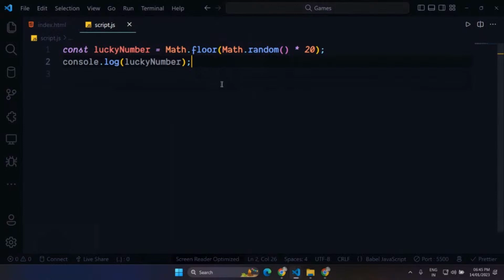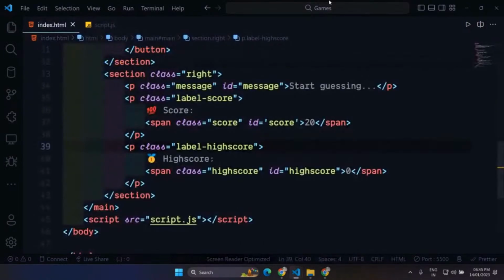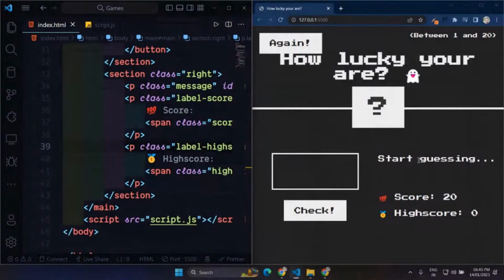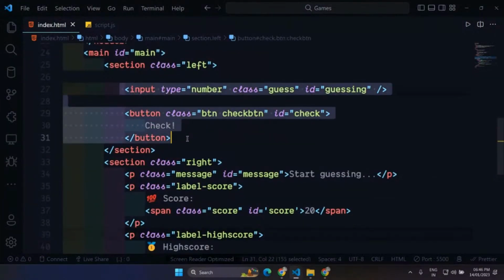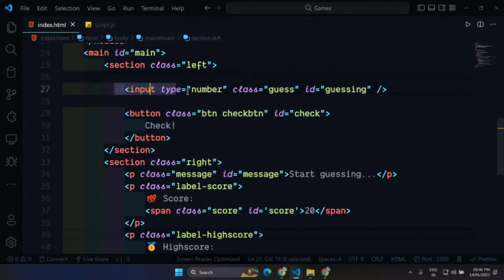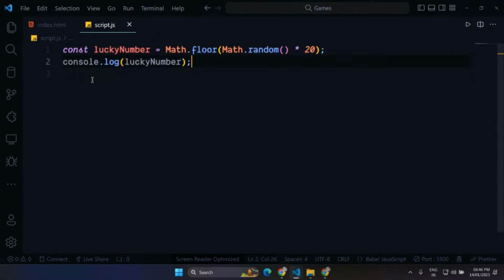Okay. Now the very first thing, I just want to get access to some things from our UI. So I just want to get this button so that I can use this button when the user clicks on it, to check if the number is correct or not. Then same thing here for the input. To get the input, I need to get access to this input. So let's just do this. For that, I am just going to see what the IDs for this button and input are. Okay, so the ID for the input is guessing, and for the button is check here. So let's just get these things.